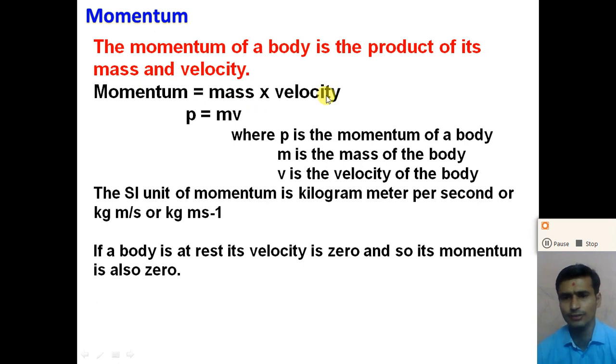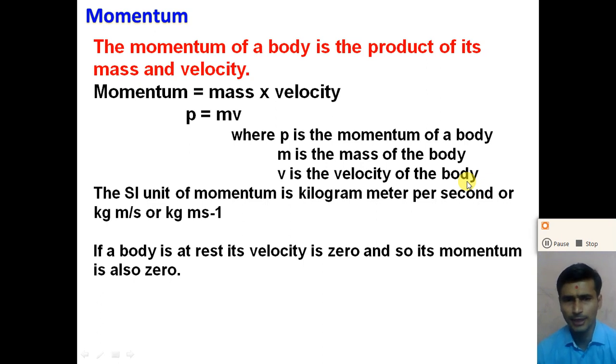If we consider the mass of the body to be m, and the body is moving with velocity v, then the momentum p is equal to m into v, right? Where p is the momentum of the body, m is the mass of the body, and v is the velocity of the body. Here, dear student, momentum is a vector quantity and the momentum is in the direction of the velocity, right? So the linear momentum of the body is the product of the mass of the body and the velocity of the body.